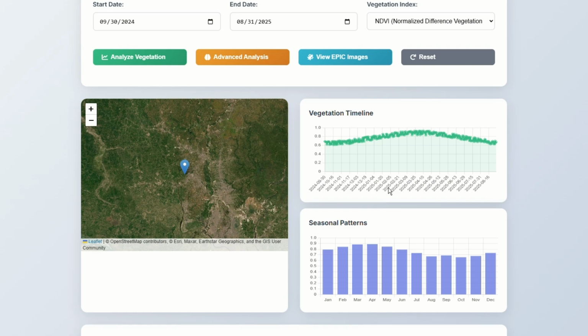The vegetation timeline graph tracks the vegetation health in normalized difference vegetation index, which is NDVI, over the time period of 2024 to 2025. And here we have the seasonal pattern. The seasonal pattern shows the average vegetation levels by month, summarizing the year's seasonal trend. From the seasonal pattern we can see the highest average vegetation was in April, which is 0.889, and the lowest average vegetation is in October, which is 0.658.